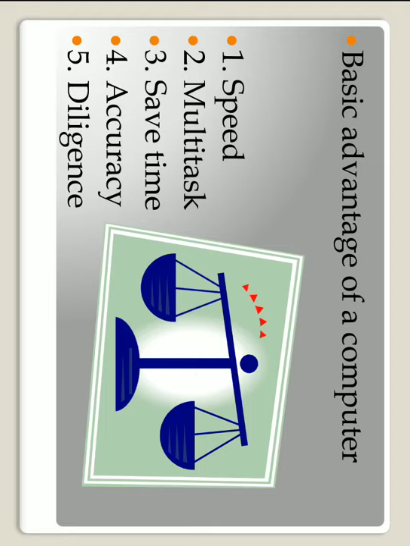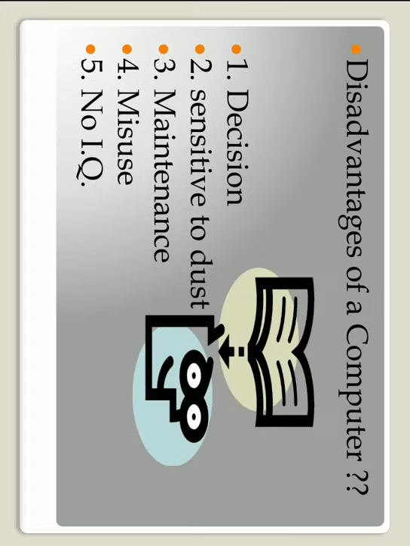The results of the computer are 100% accurate, and the computer has diligence. That means it never gets tired. It will never complain when we run it for 24 hours. It will never say that I need a break. It will work at the same speed as its speed was at the beginning.